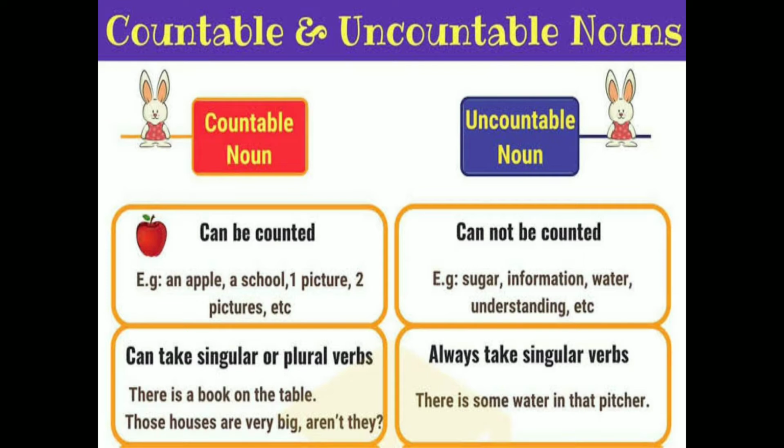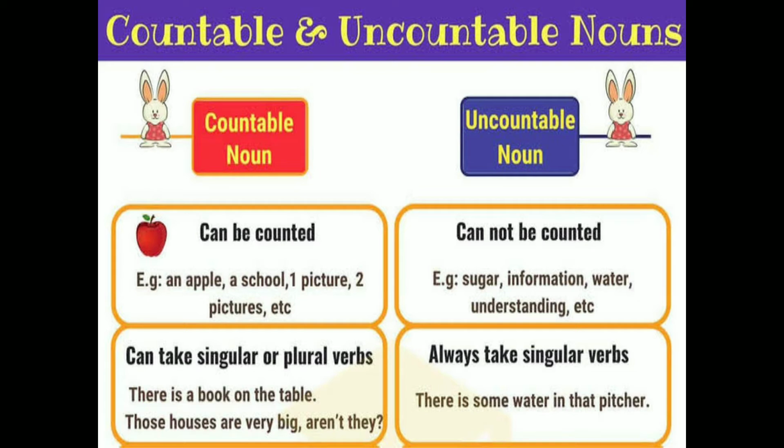We do not use a or an before an uncountable noun. We use some, much or little before an uncountable noun. For example, some water, some luggage, or give me some cheese please. Okay, these are called uncountable nouns, and there are ways to quantify an uncountable noun.